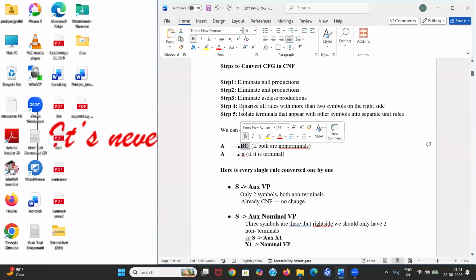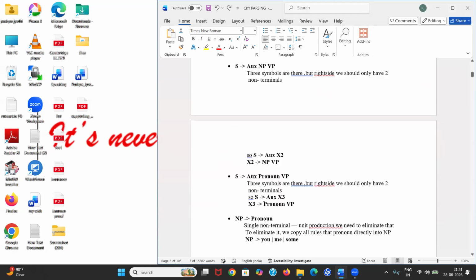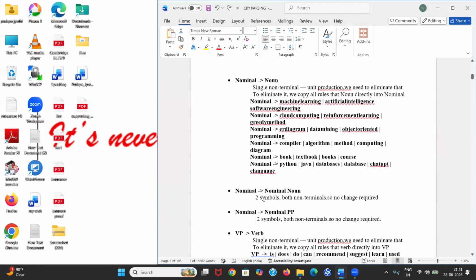That's what it meant. Binarize all the rules. Isolate terminals that appear with other symbols into separate unit rules. See, I already told you it has three non-terminals, so make it two. That's how we did it. That's how we have to do it.